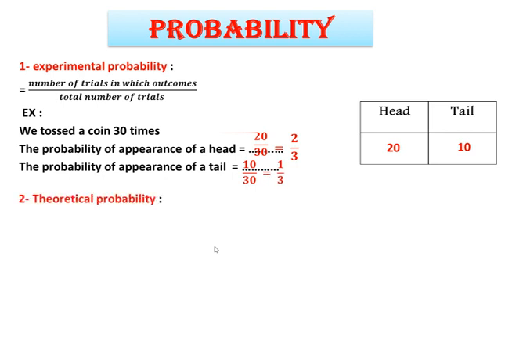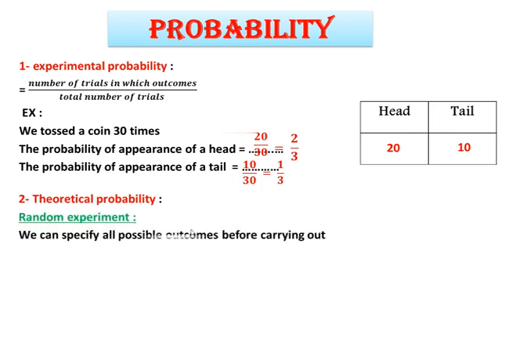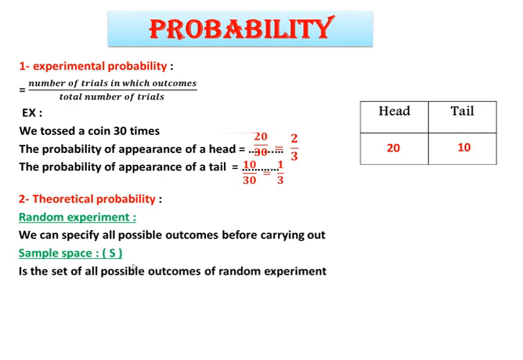About theoretical probability, we have a random experiment. In a random experiment, we can specify all possible outcomes before carrying it out, and the sample space is the set of all possible outcomes of the random experiment. For example, if we have a coin, the possible outcomes are head or tail.